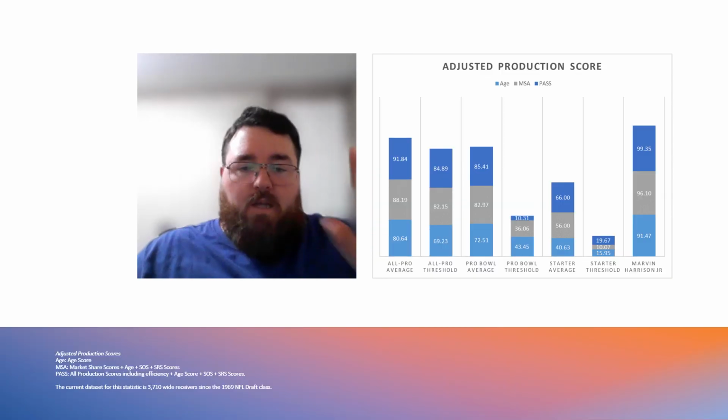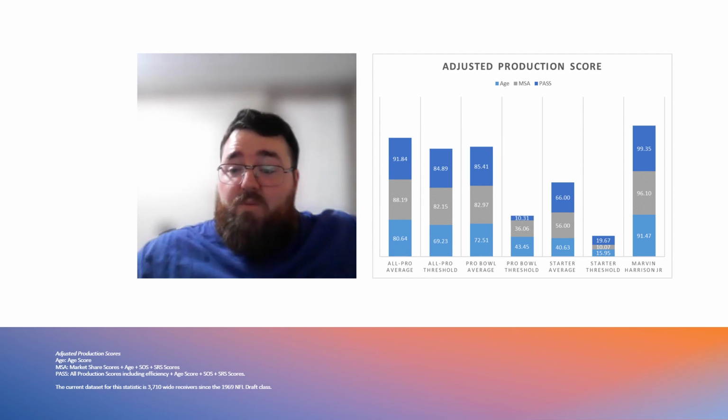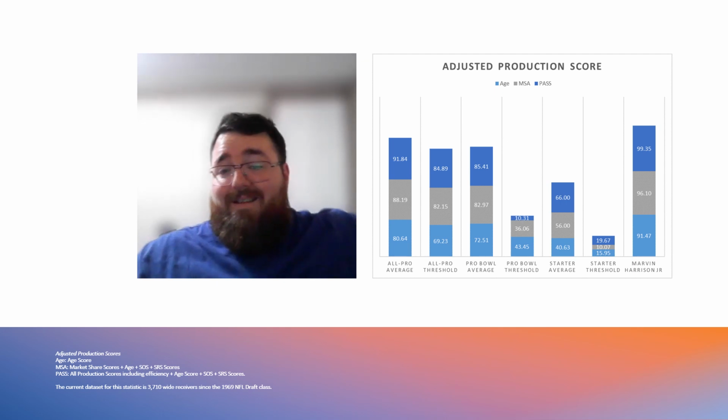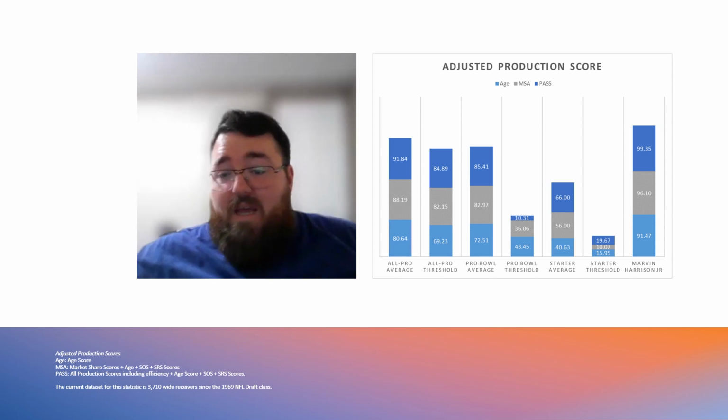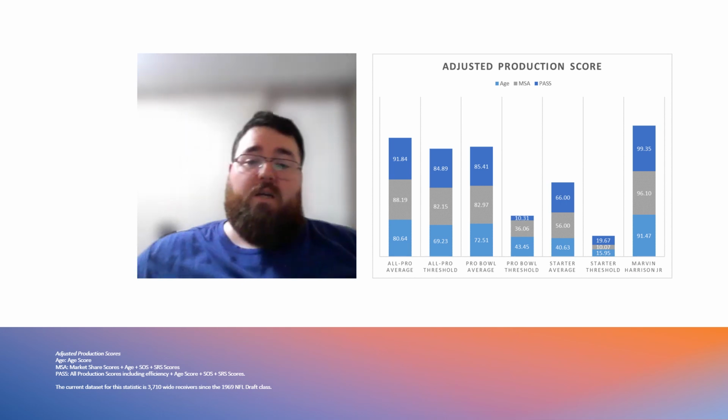Now, adjusted production score. Despite the concerns with the athleticism, because we don't have a full profile for him, this is his adjusted production traits. He was 99 percentile in terms of his pass score, 96 percentile in terms of MSA, and 91 percentile in terms of his age.